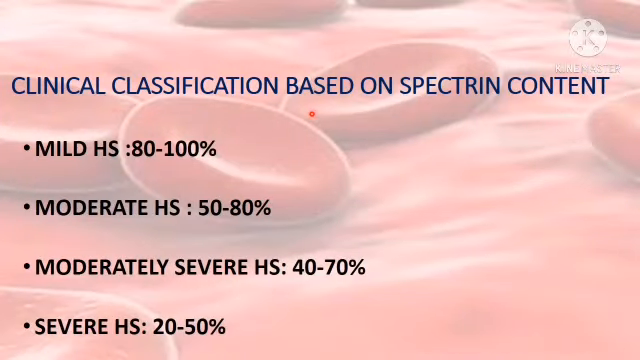Clinical classification of hereditary spherocytosis is based on the spectrin content: mild, moderate, moderately severe and severe hereditary spherocytosis. Mild if the spectrin content is 80 to 100%. Moderate if the spectrin content is 50 to 80%. Moderately severe if the spectrin content is 40 to 70%. Severe hereditary spherocytosis, where you see 20 to 50% of spectrin content only.